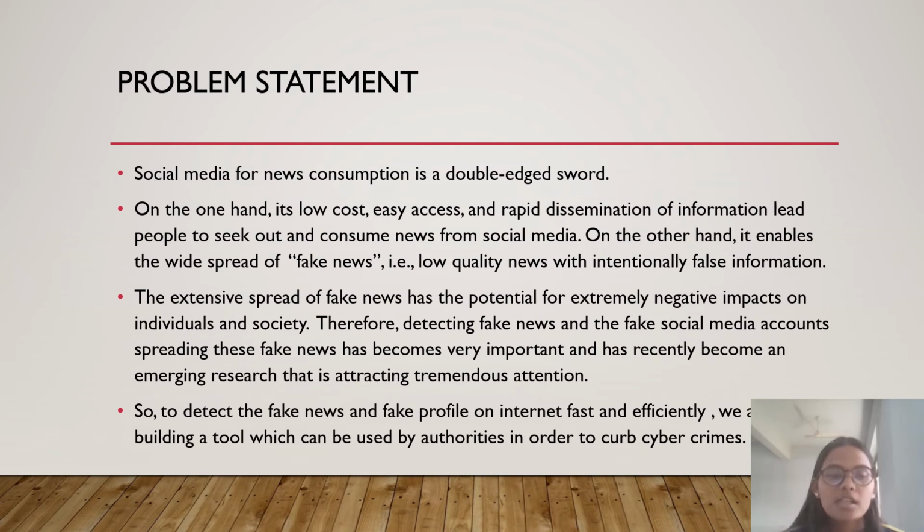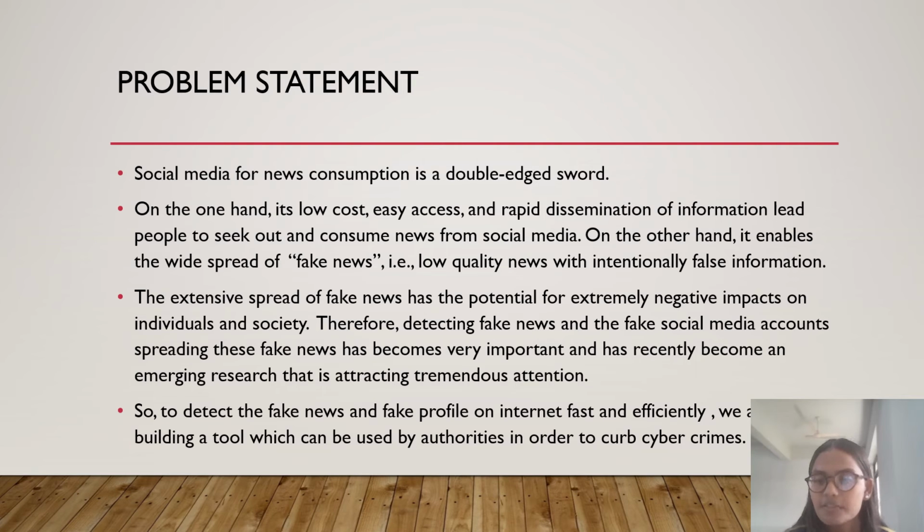Problem statement. Social media for news consumption is like a double-edged sword. On the one hand, it's easily available and we are always updated about the recent trends. But on the other hand, it is deceptive too. It is low quality news and is intended to spread false information. The extensive spread of fake news can cause serious damage to society.